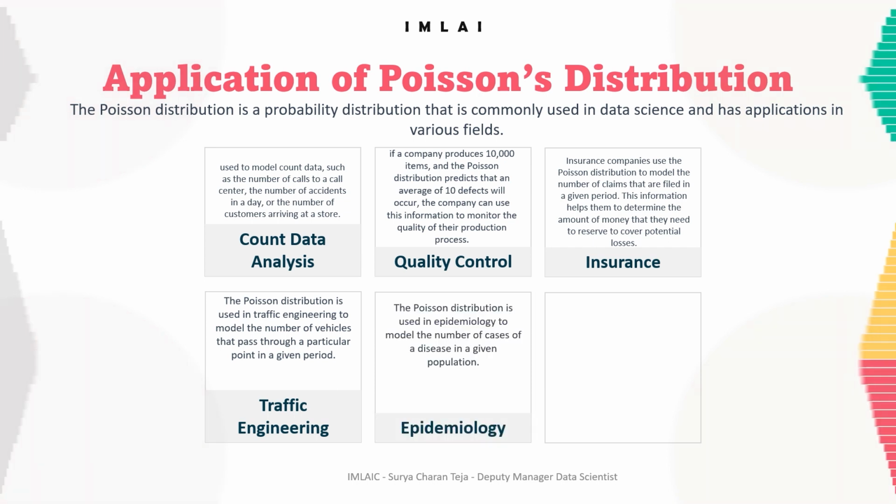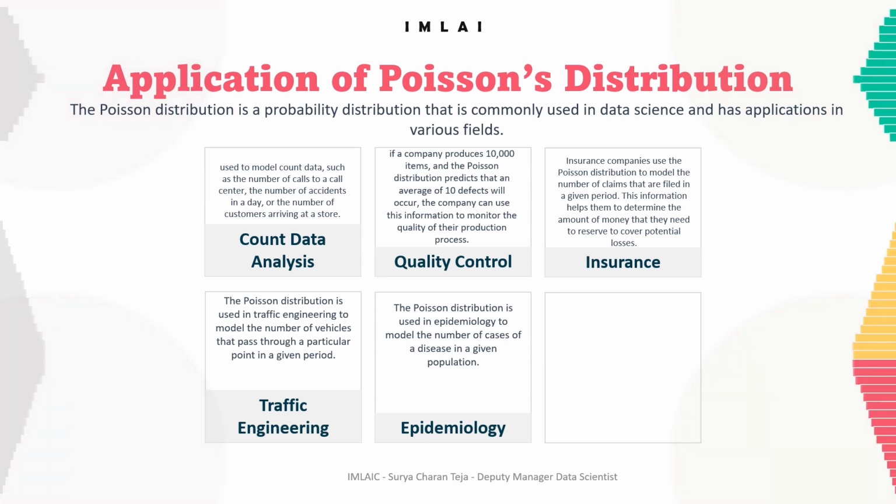And epidemiology. The Poisson distribution is used in epidemiology to model the number of cases of a disease in a given population. This information is used to predict the spread of diseases and develop effective disease control strategies. So in summary, the Poisson distribution is a versatile probability distribution that has a wide range of applications in data science and other fields, but we are worried only about data science.